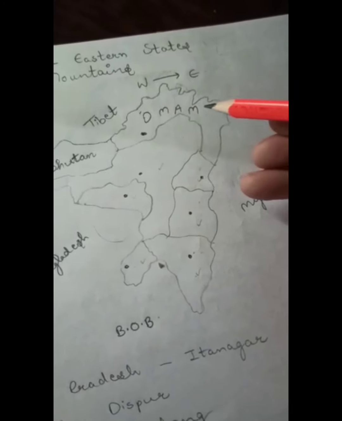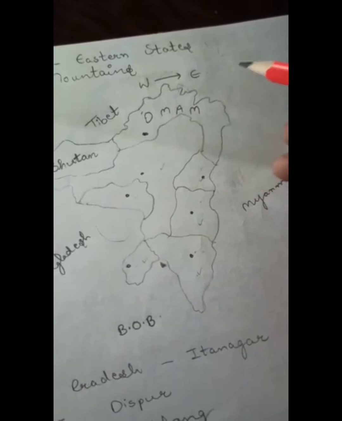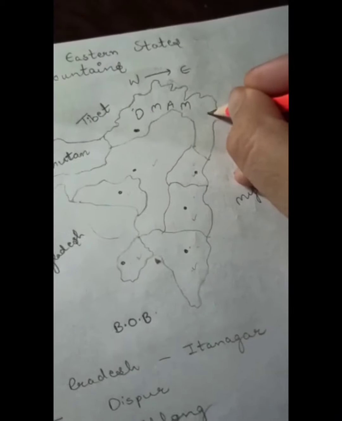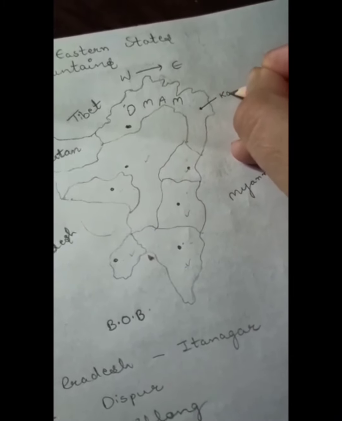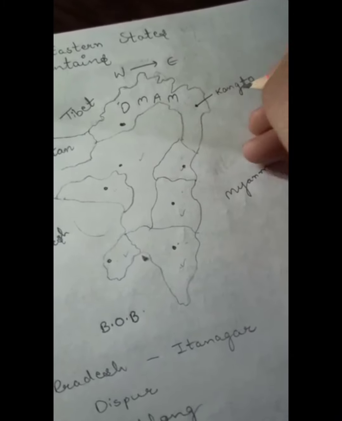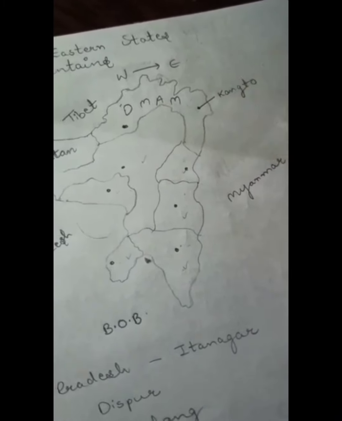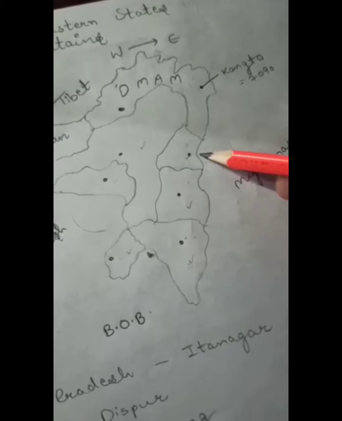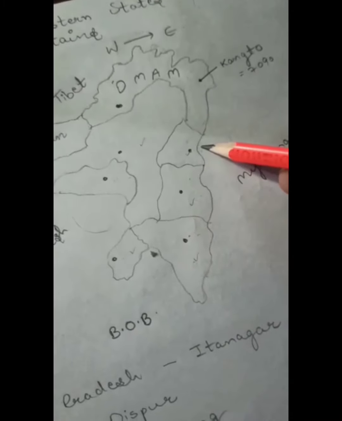Now when we talk about the highest peak of Arunachal Pradesh, it is going to be Kangto, and it is around 7090. Okay, now let's move to the another, that is Namami. Okay, that is Nagaland.